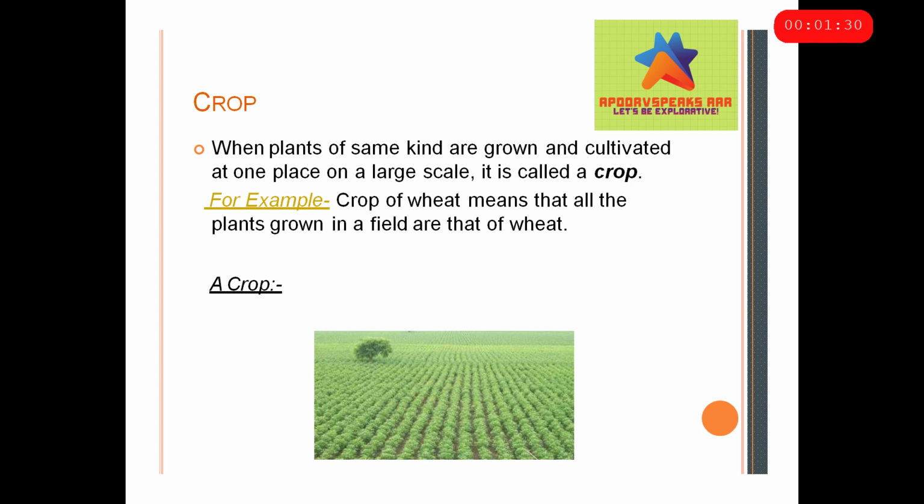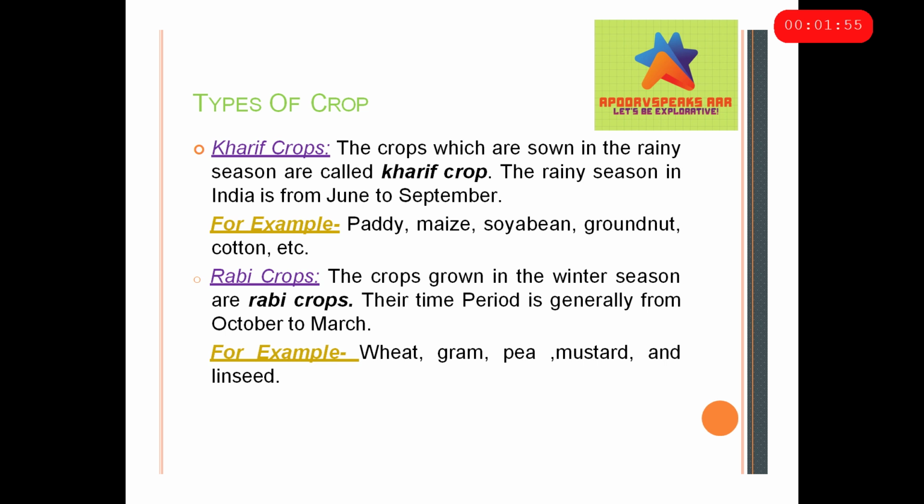When plants of the same type are grown and cultivated at one place on a large scale, it is called a crop. It's not just one or two plants that you can grow in your kitchen garden. As you can see, there's a large farmland and a group of plants of the same type are grown, for example wheat, paddy, pulses, etc.